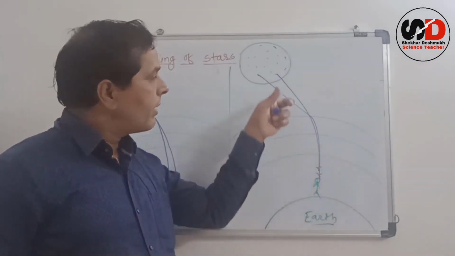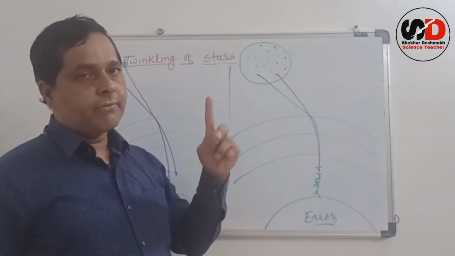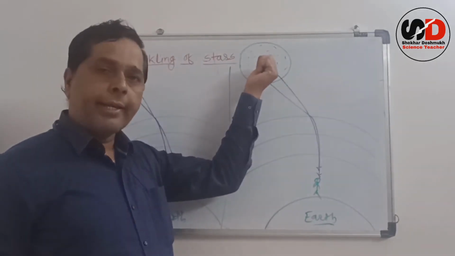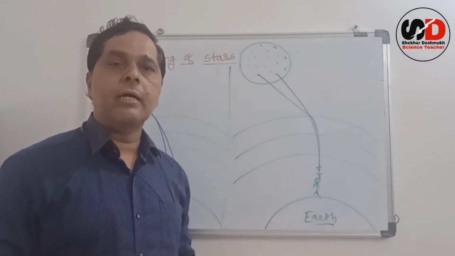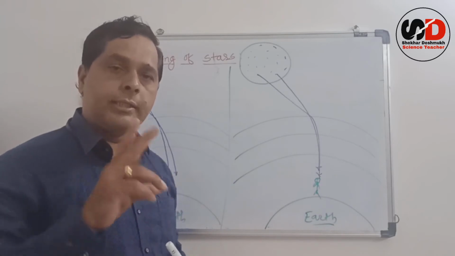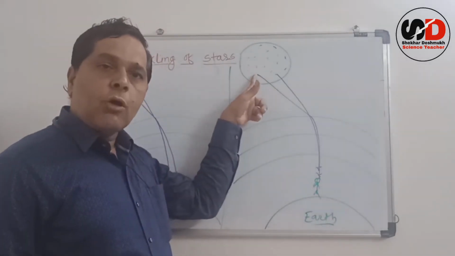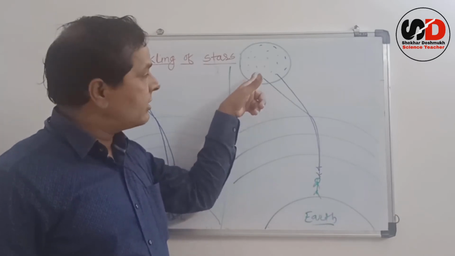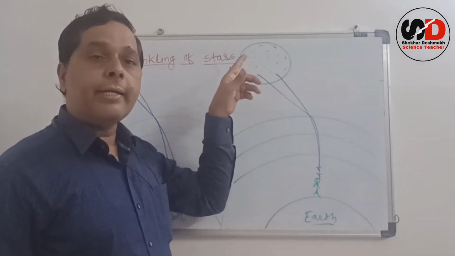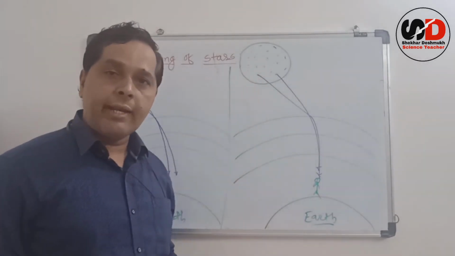First point, as it is very close to us in comparison with stars, planets behave like a collection of many point sources. Second point, the position and the brightness of a point on this planet may vary.